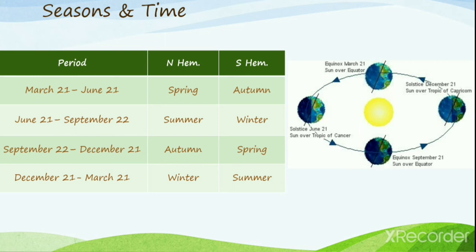Thus, at the poles, there are nights and days of 6 months duration, succeeding each other. Between March 21st and September 22nd, the northern pole enjoys a 6-month long day. At the same time, for the next 6 months, that is between September 22nd and March 21st, it is the southern pole that will experience the period of daylight.